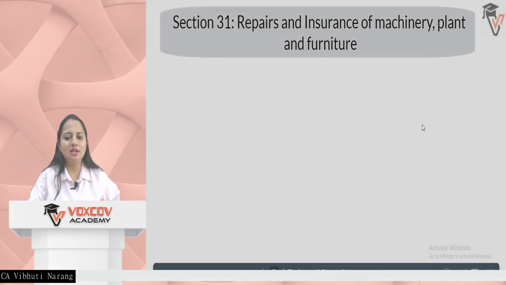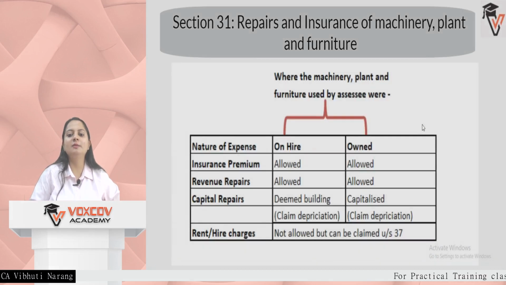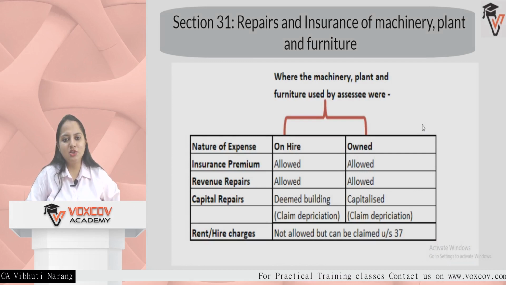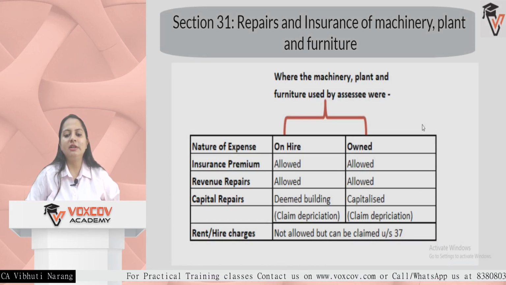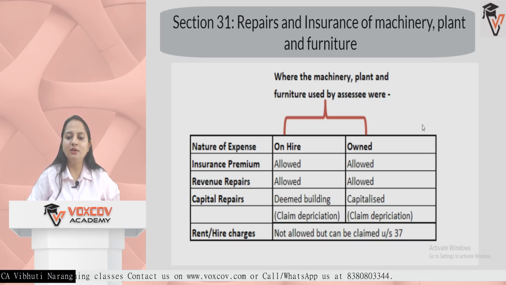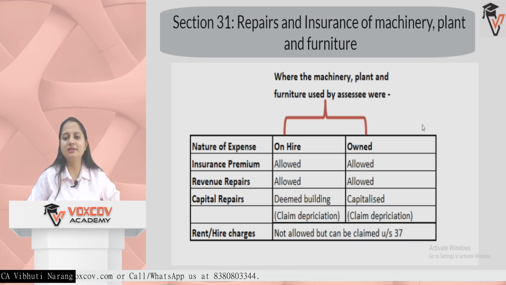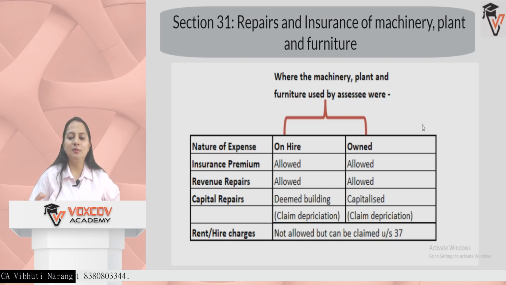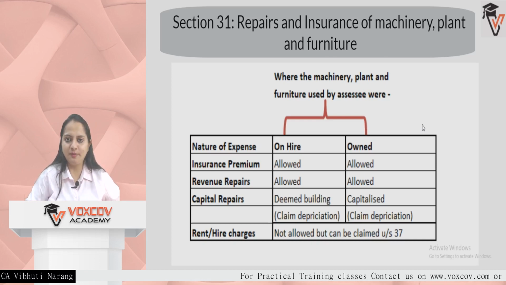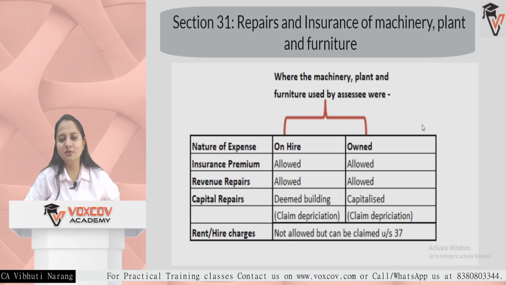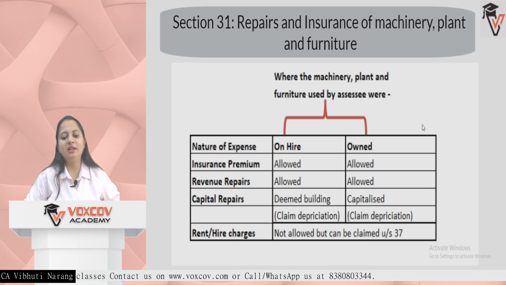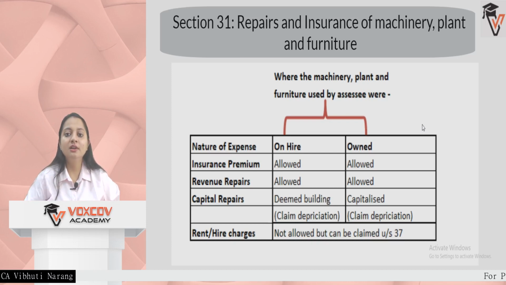A similar section is section 31, which deals with repairs and insurance of plant, machinery and furniture. Only repair and insurance are common. Plant, machinery or furniture can be of two types: either on hire or owned. One is the owner, or he has given these types of plant, machinery or furniture on hire basis. Insurance premium is allowed, and revenue repairs are allowed. Capital repairs, for the person who has taken that asset on hire, will be deemed building, with depreciation allowed, and for the owner it is of a capitalized nature, depreciation allowed. But rent or hire charges are not covered under section 31.